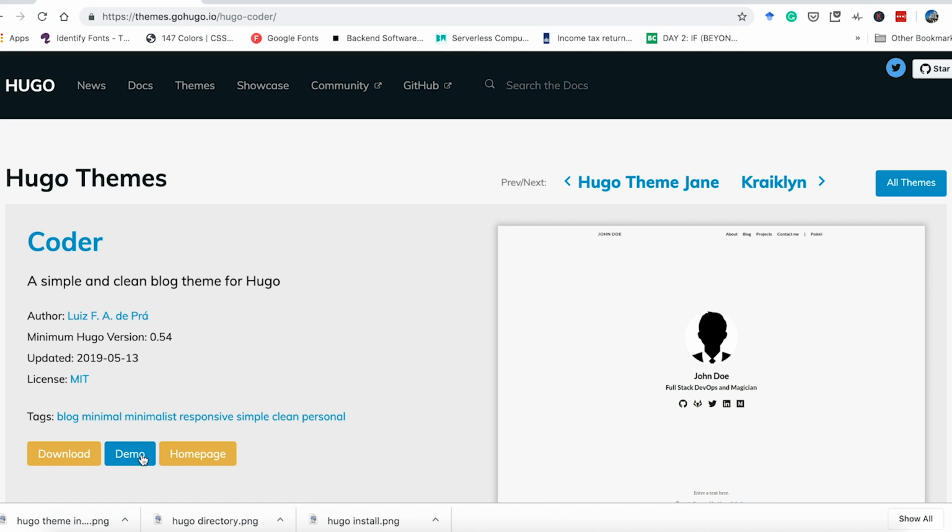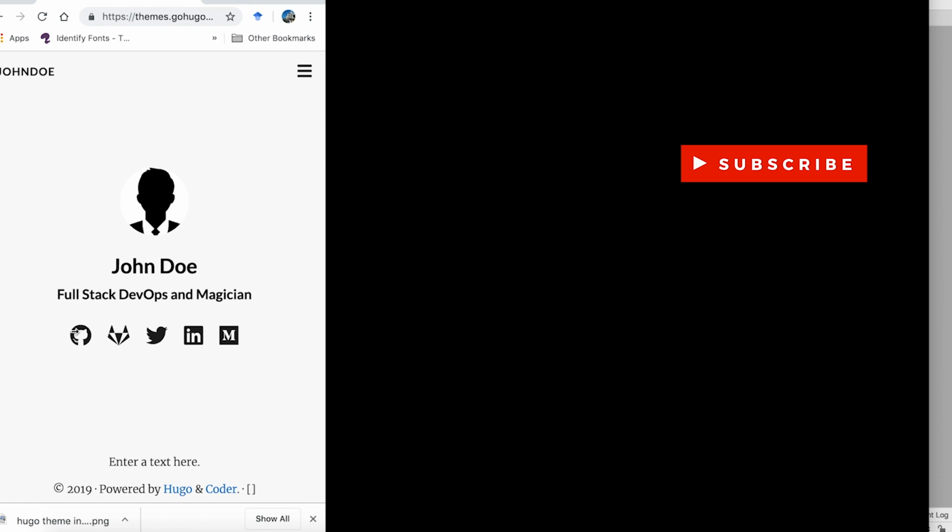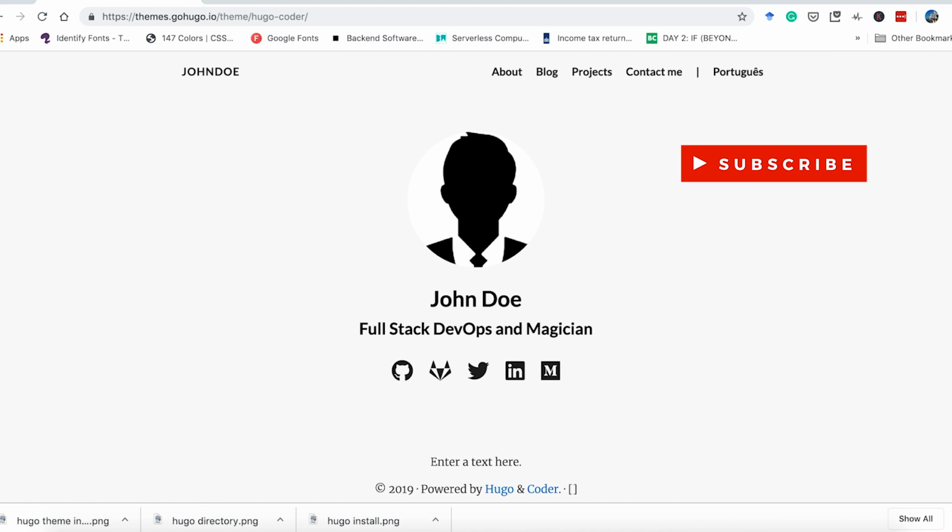Let's look at the demo here. And here you can see pretty simple, pretty clean. It's completely mobile responsive as well. And you can see by default, there are 4 sections: about, blog, projects, and contact info. I think it is pretty good for my requirement. I'm going to go with this theme. Let's add it to our directory.